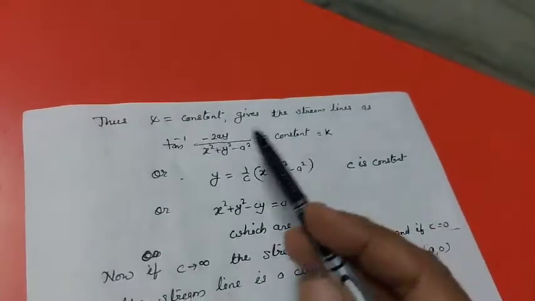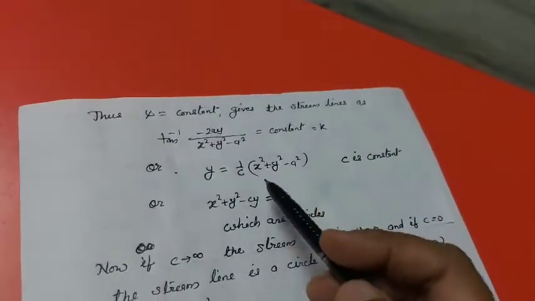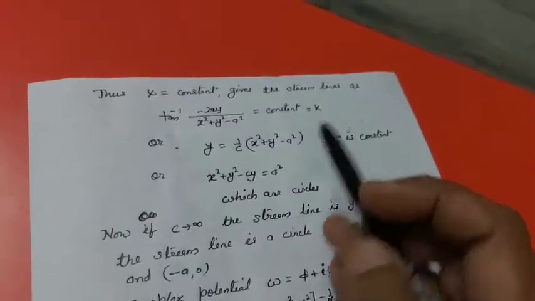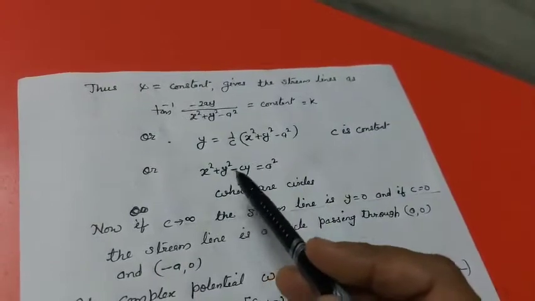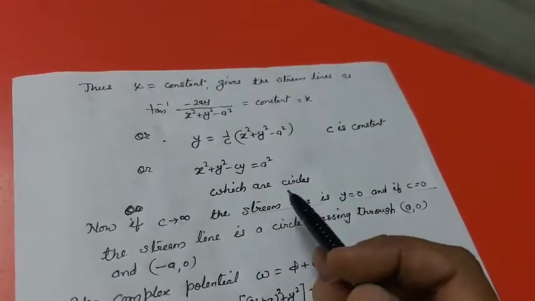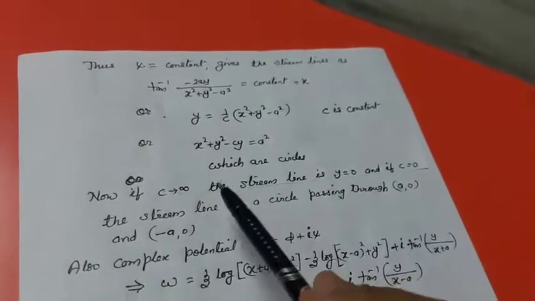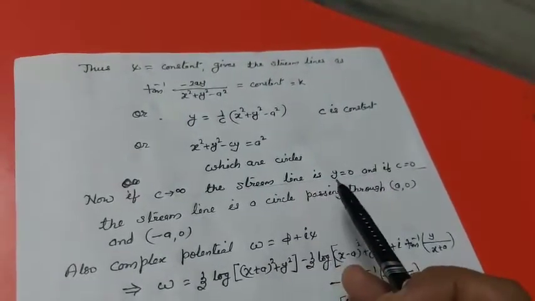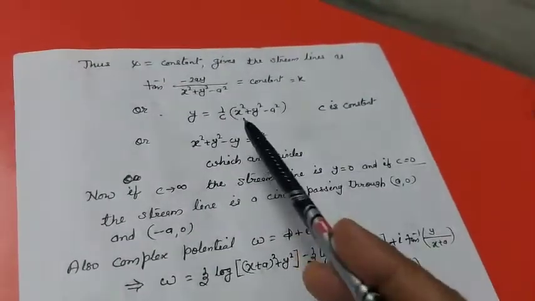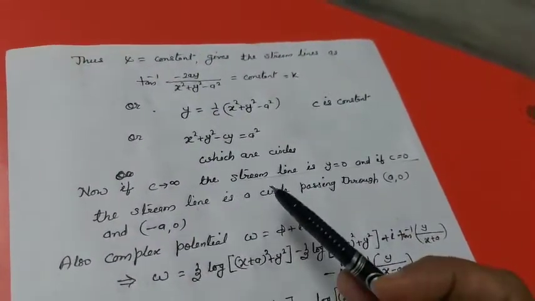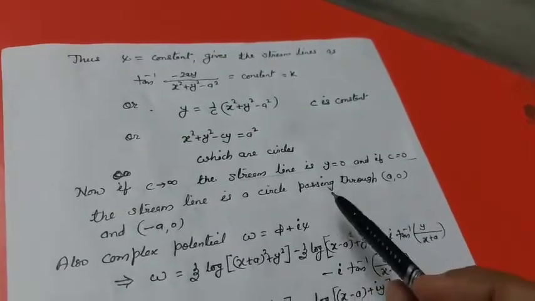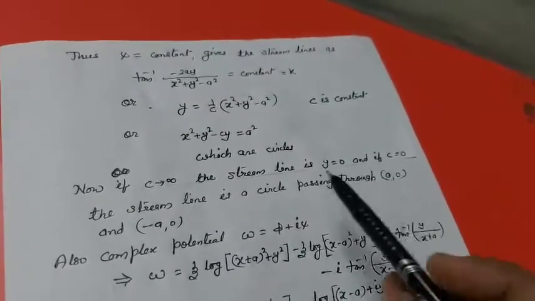So overall this can be written as y is equal to 1 upon c of (x square plus y square minus a square), where c is constant, or this can be written as x square plus y square minus cy is equal to a square, which are circles. If c tends to infinity, the streamline is y equal to 0 by this result, and if c equal to 0, then the streamline is a circle, that is x square plus y square equal to a square, which is passing through (a, 0) and (minus a, 0).